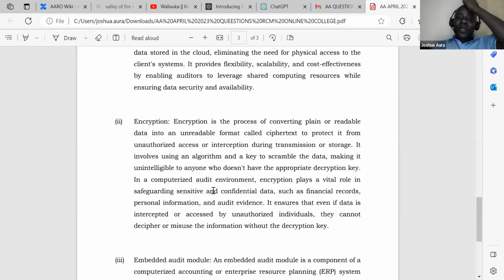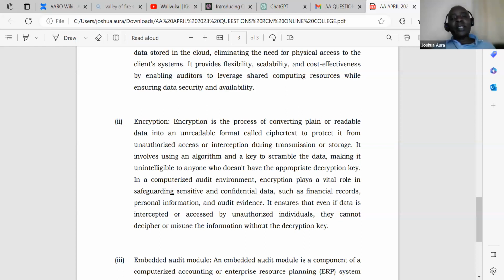In a computerized audit environment, encryption plays a vital role in safeguarding sensitive and confidential data, such as financial records, personal information, and audit evidence. Ladies and gentlemen, if the audit evidence is intercepted in between before you relay it, regardless of the feedback or the opinion you're going to give, this information is very confidential. It should go to the client directly. If it's intercepted in between, people may make use of it in a bad way.